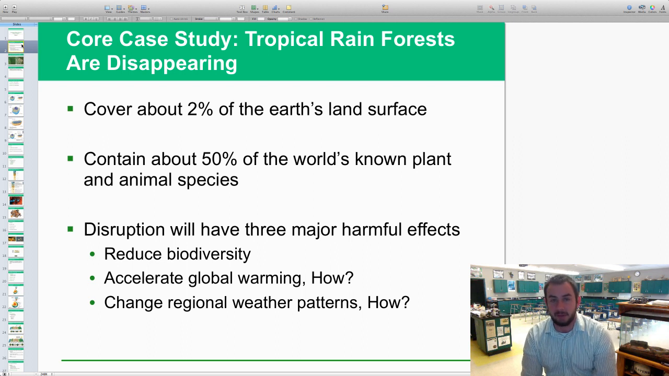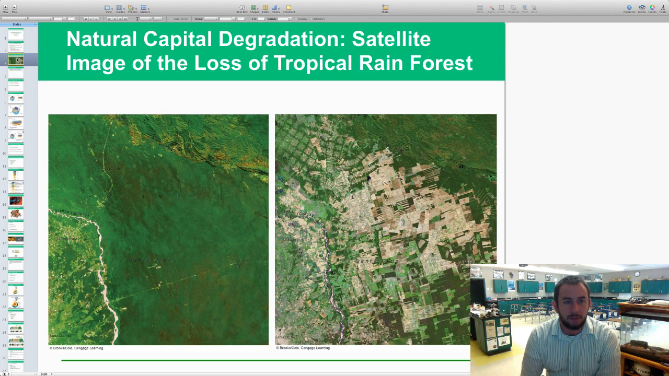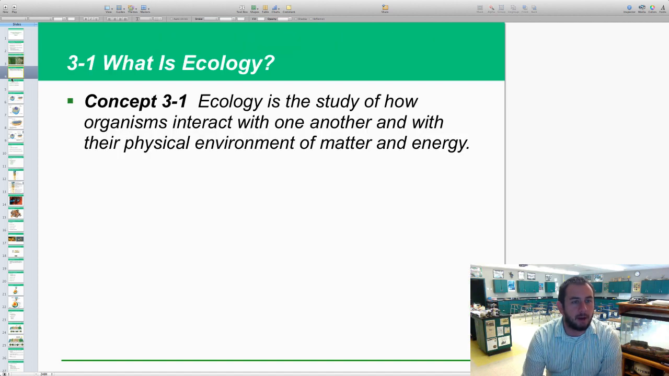Change in regional weather patterns. Trees can divert winds, act as barriers, and also cool climates. So if you take a whole forest out of the picture, it will definitely change the shape of wind patterns as well as the climate. There's a little satellite image of the lost tropical rainforest, mostly due to farming, taking out all those trees for the nutrients in the soil and clearing the area for farming. All right, that's there for a case study.